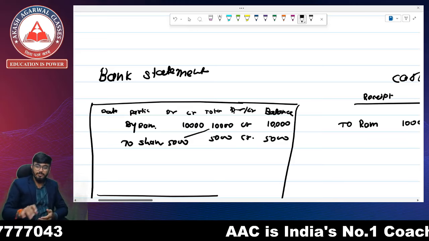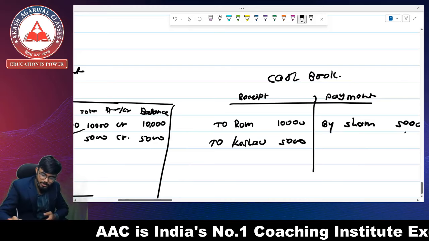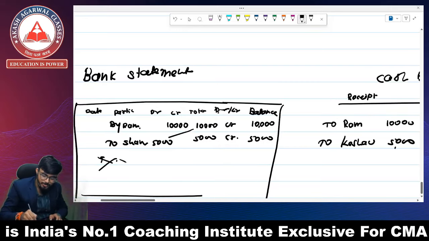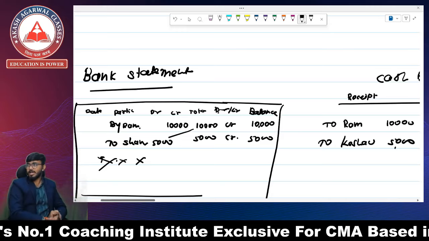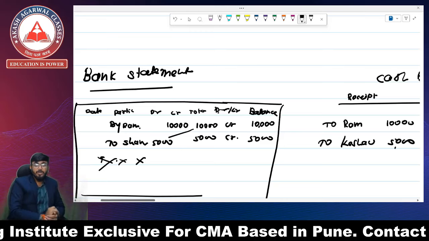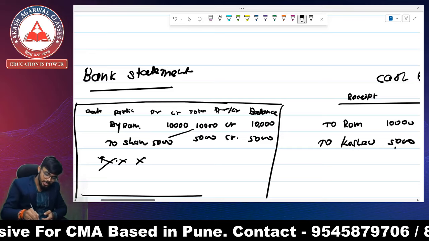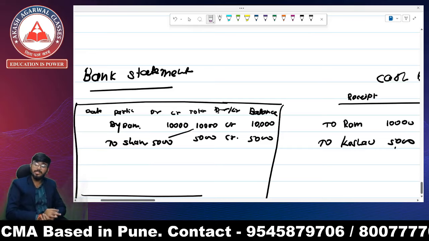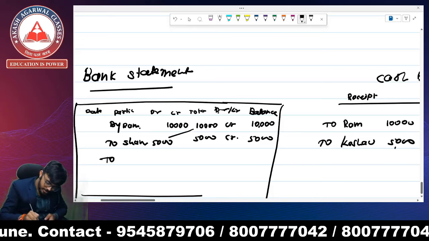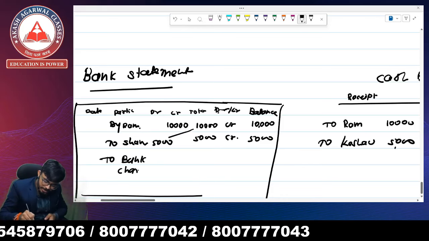But when I receive a cheque of 5,000, I cannot see this transaction in the bank statement. Because of this, there is a difference between cash book and passbook. Another example: the bank has debited bank charges, meaning the bank reduced certain charges, for example 200, from my bank account.